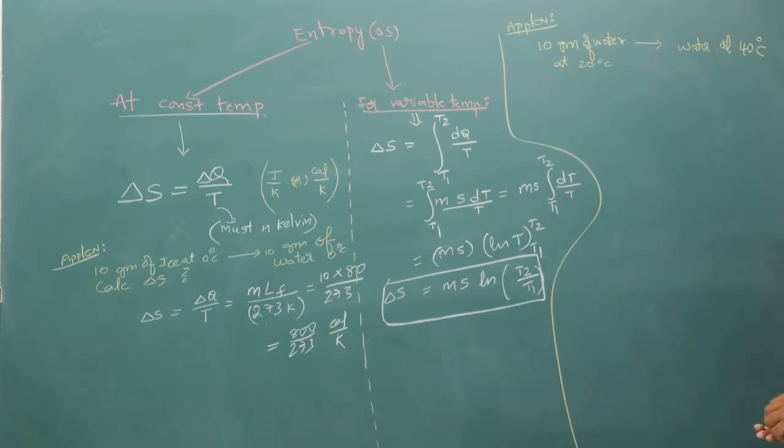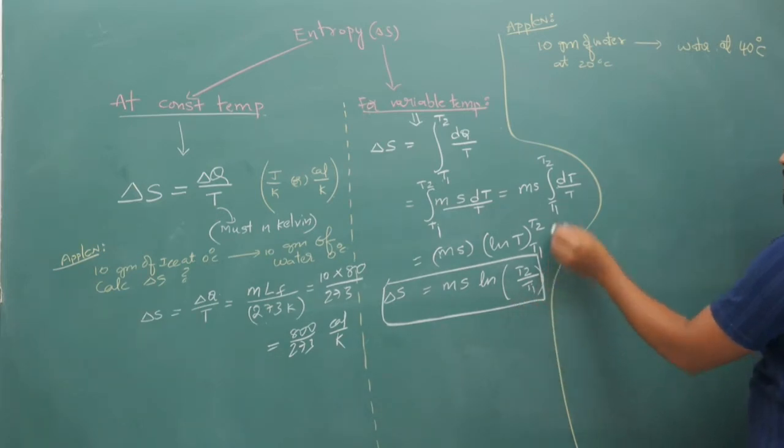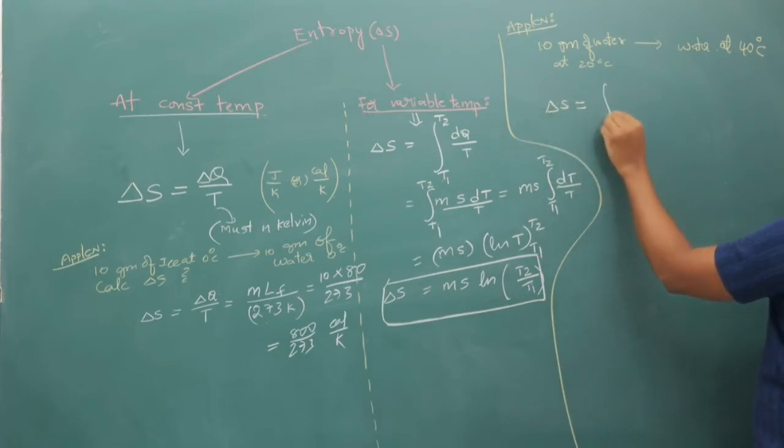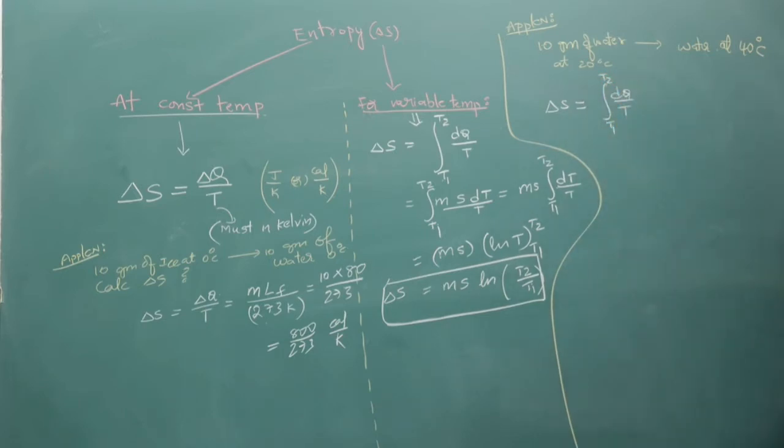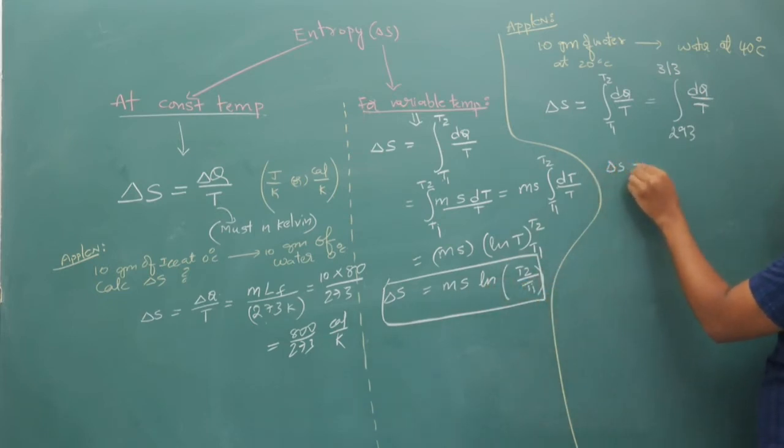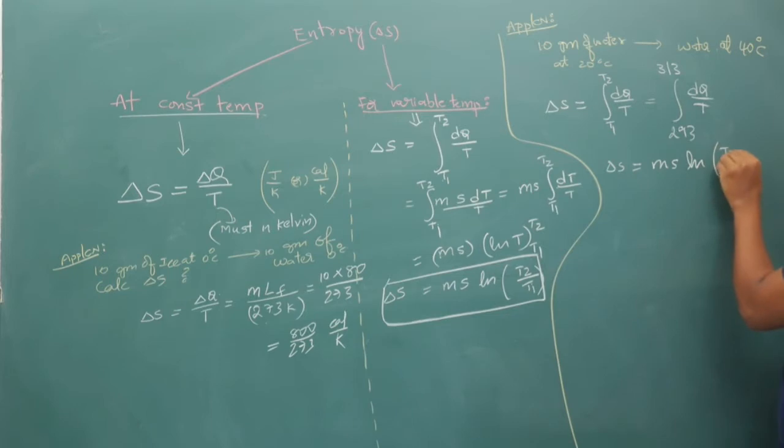Now in this case, according to this formula, your entropy is integral of dq by T from some temperature T1 to T2. Now 20 degrees centigrade is equal to 273 plus 20, that will become 293 Kelvin. And 40 degrees is 40 plus 273, that will give you 313 I suppose. Now from this logic it is m into s into ln of T2 by T1.